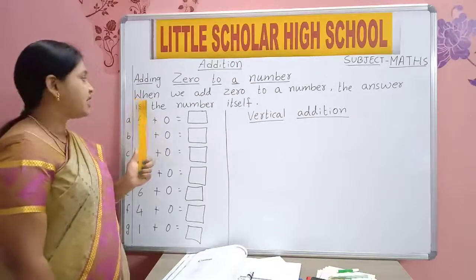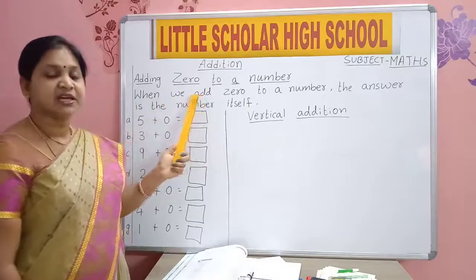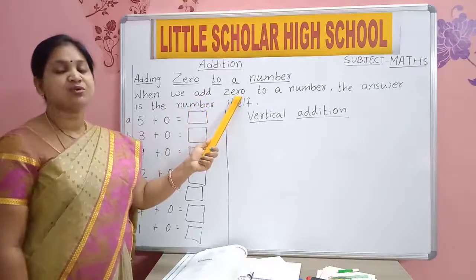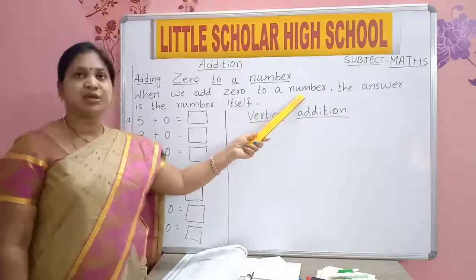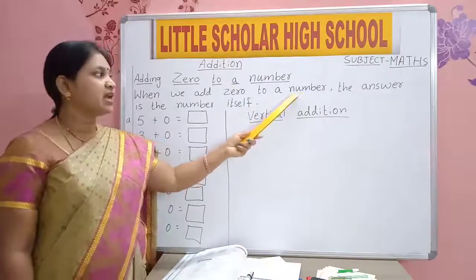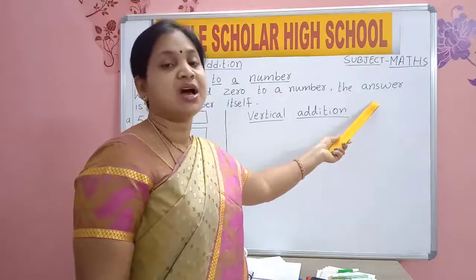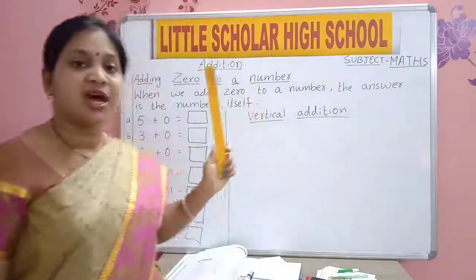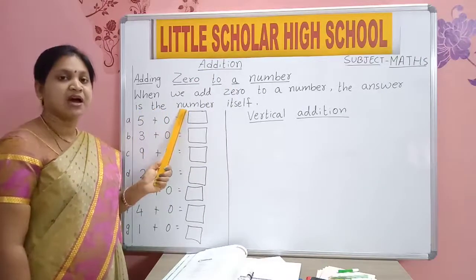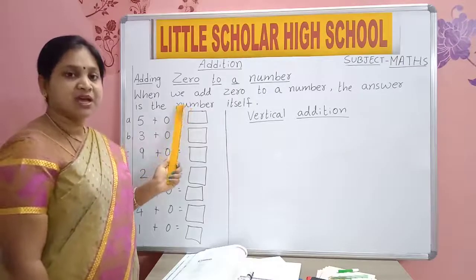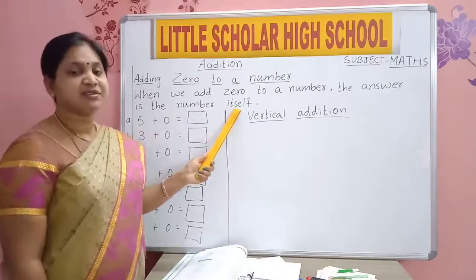When, we, add, zero, to, number, the answer is the number itself.